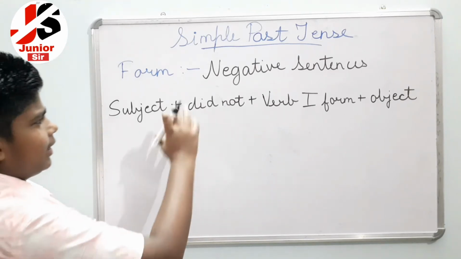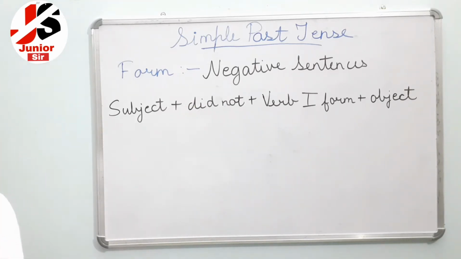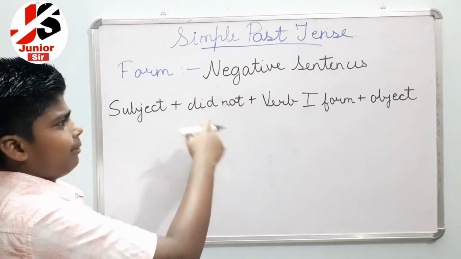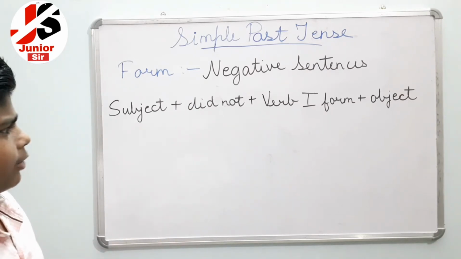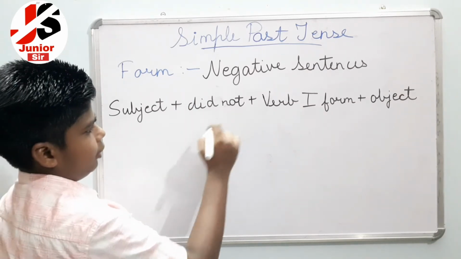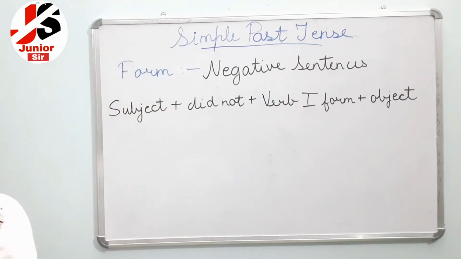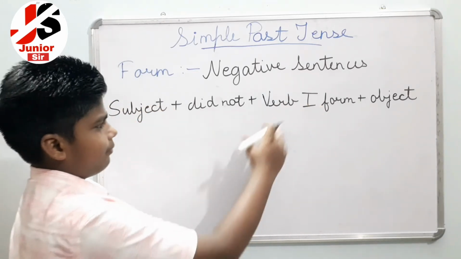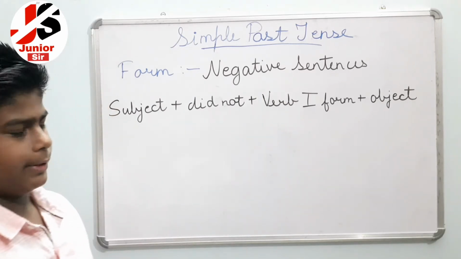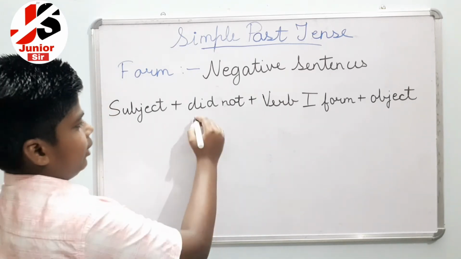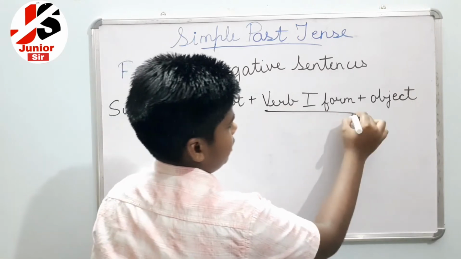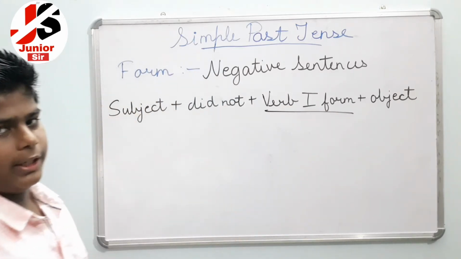The form of a negative sentence is similar to the affirmative sentence, but there are two differences: we use did not and verb first form. To make it a negative sentence we have to use did not and verb first form. So this is the difference, and the main thing is that did not and verb first form are used, second form is not used in this.